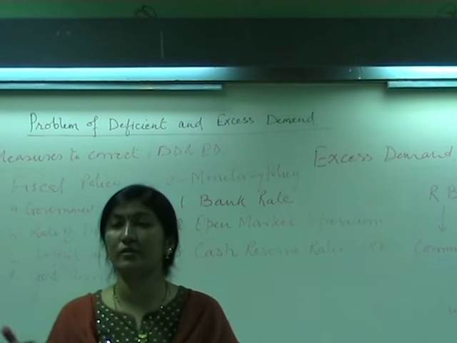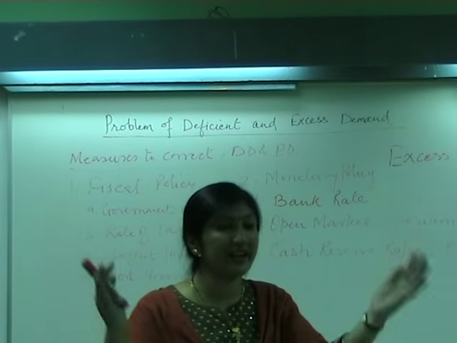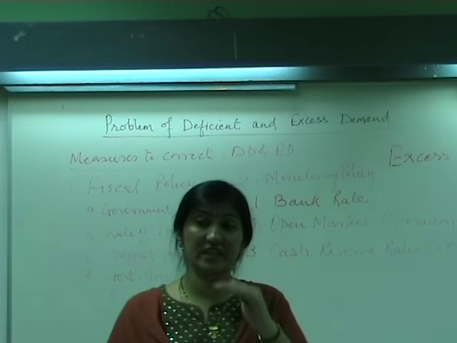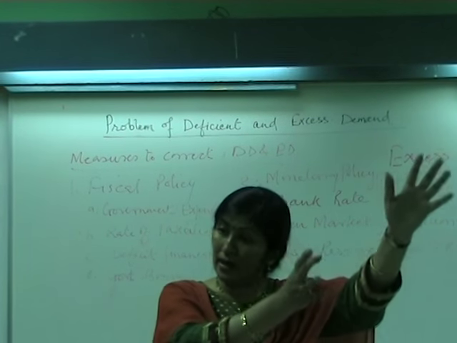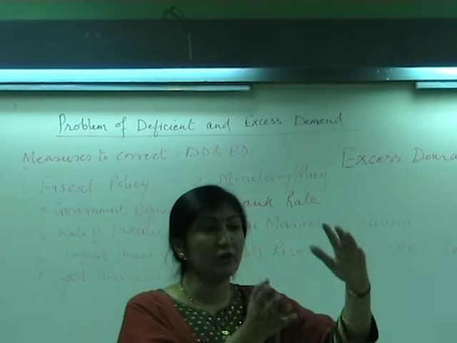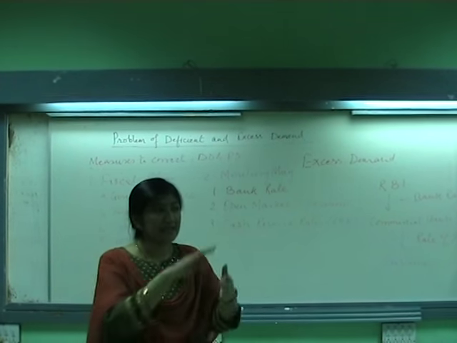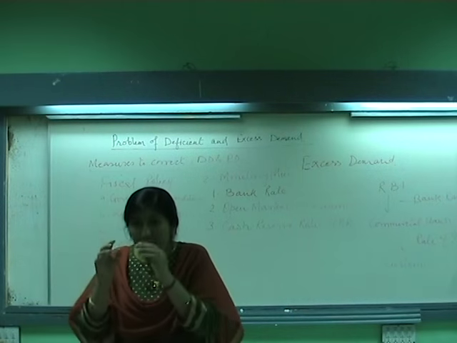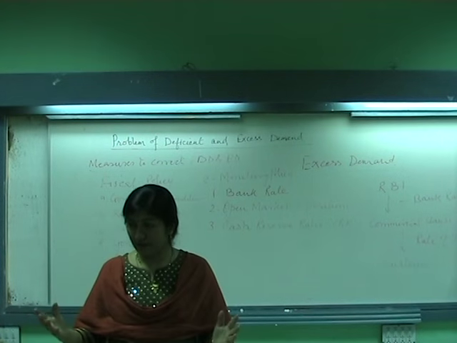Now this also helps in controlling the amount of money in the economy, or what to say, the quantity of credit in the economy. Again, supposing CRR increases, what will happen? More of cash will go from commercial banks to RBI. When more cash will go, commercial bank की अपनी कैपेसिटी लोन देने की कम हो जाएगी. ठीक है, जैसे CRR कम होता है तो कमर्शियल बैंक को कम रुपया, कम कैश RBI के पास रखना पड़ेगा. मतलब इनकी इस समय लोन देने की कैपेसिटी ज़्यादा रहेगी.